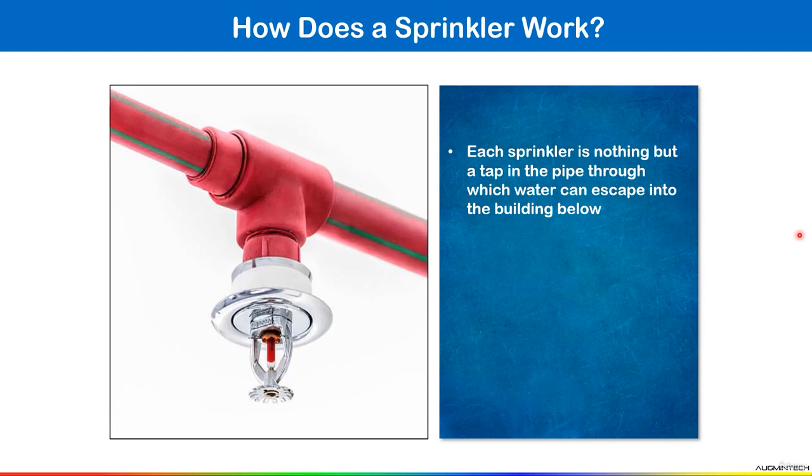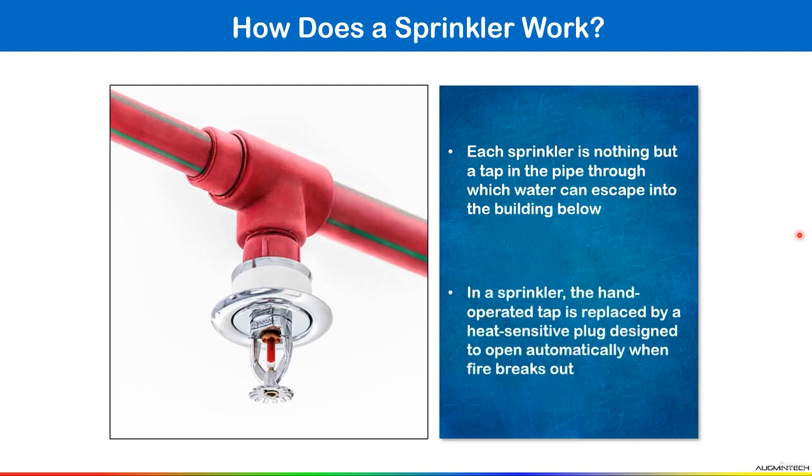Here it is written, each sprinkler is nothing but a tap in the pipe through which water can escape into the building below. In a sprinkler, the hand operated tap is replaced by a heat sensitive plug designed to open automatically when fire breaks out.